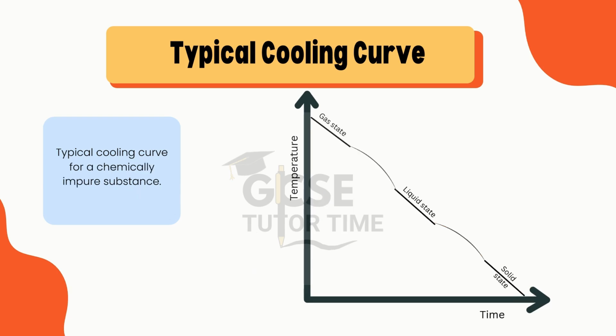Similarly, this graph is for a typical cooling curve for a chemically impure substance. For an impure substance, there will be a range of boiling point. Similarly, there will be a range of melting point. For pure substances, there was a fixed point, but for impure substances, there will be a range.